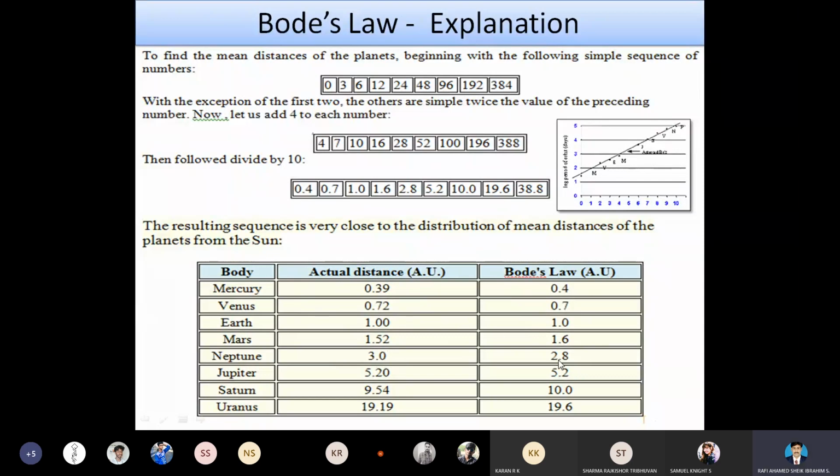Their prediction is 2.8. For Jupiter, the actual distance is 5.20, and their prediction is 5.2. For Saturn, the actual distance is 9.54, and their prediction is 10. And finally, for Uranus, the actual distance is 19.19, but their prediction is 19.6.